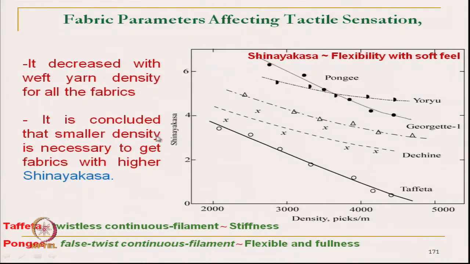So, it is concluded that smaller density is necessary to get fabric with higher Shinayakasa. So, if we want the flexibility with a little bit of soft feeling, we have to reduce the weave density first. And also here if you see the taffeta, which is made of twistless continuous filament, it gives the lowest Shinayakasa, its flexibility is low, whereas Pongee gives higher Shinayakasa.